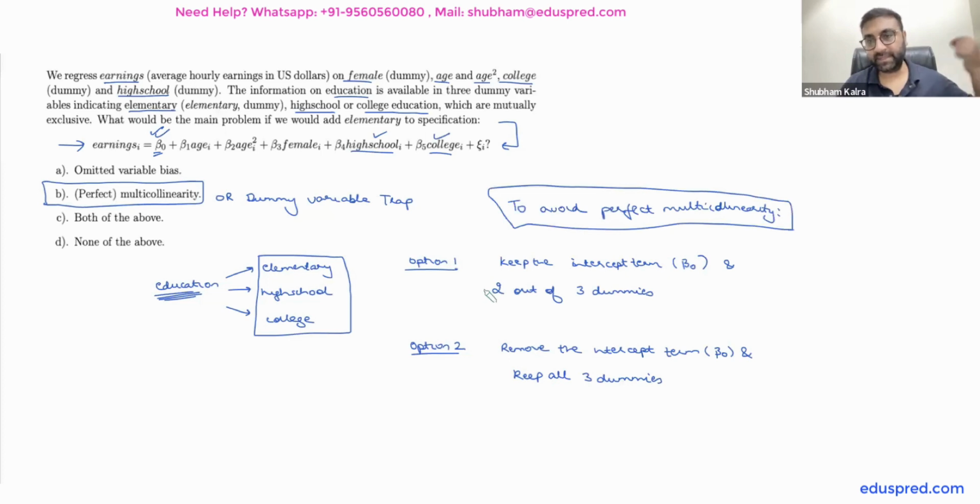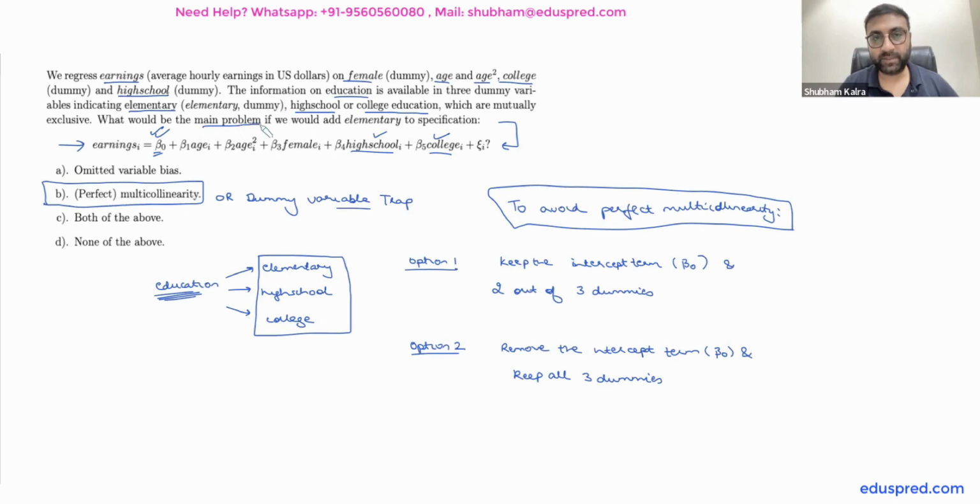If you want to keep the intercept term, leave 1 dummy out. Okay. If you want to keep all the dummies, leave the intercept term out. You cannot have the intercept term as well as all the dummies. Okay. If you keep the intercept term and all the dummies, you will fall into this dummy variable trap, or in other words, perfect multicollinearity. And that's what they are asking you in this question.